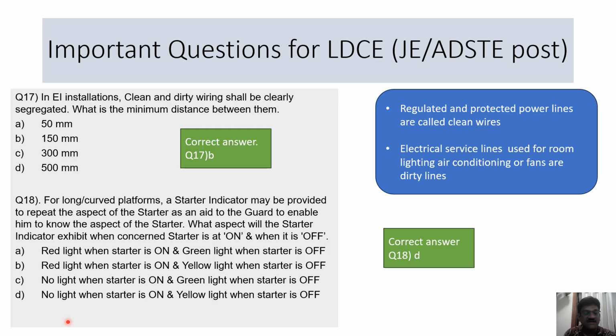So the answer is no light when the starter is on. This indicator will not have any light when the starter is at on position, that is red, and it shows yellow light when the starter is taken off. So when the starter is on, the indicator in the middle of the platform will not have any light, and when the starter is taken off for any train, it will show yellow light.